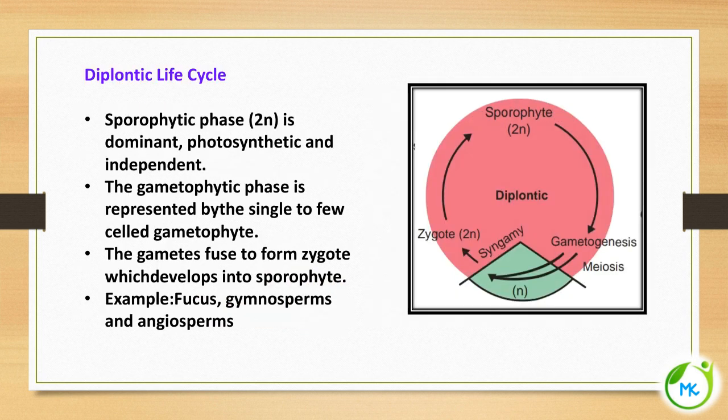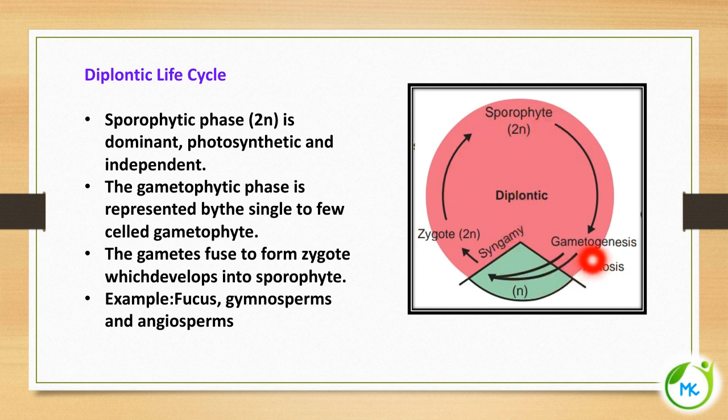The next is the diplontic life cycle. Diplontic means diploid, that is 2n generation. The sporophytic phase is dominant. Here you can see the picture: the 2n phase is dominant, photosynthetic and independent, whereas the gametophytic phase is represented by a single to few celled gametophyte, and the gametes fuse to form a zygote which develops into a sporophyte.